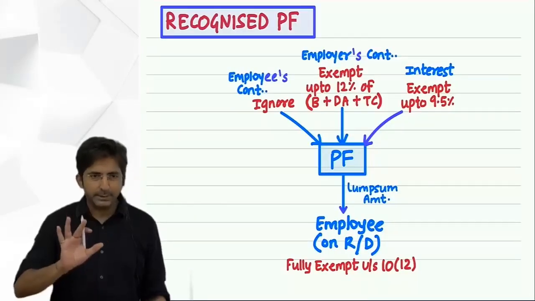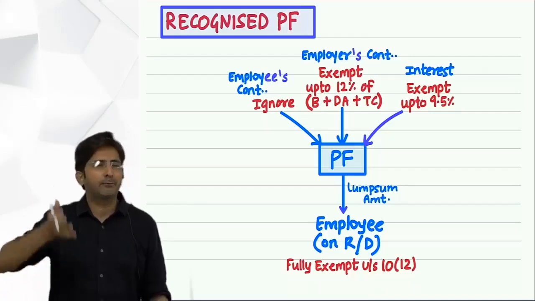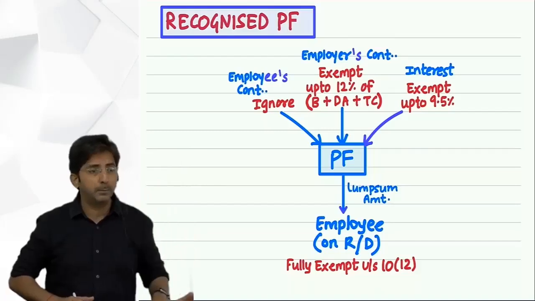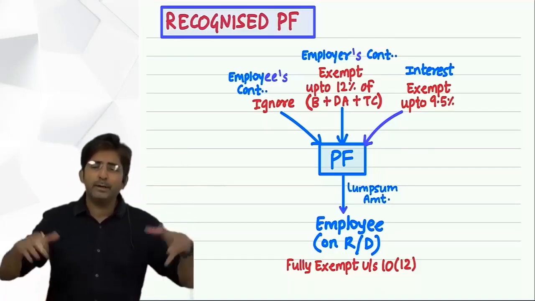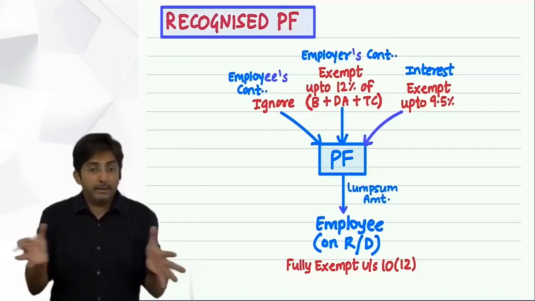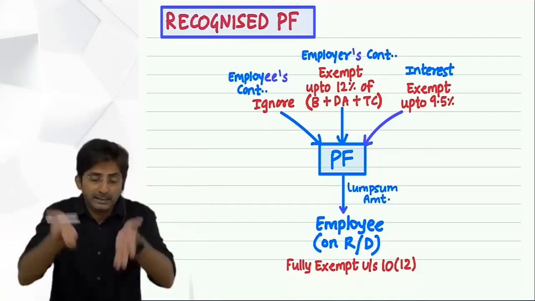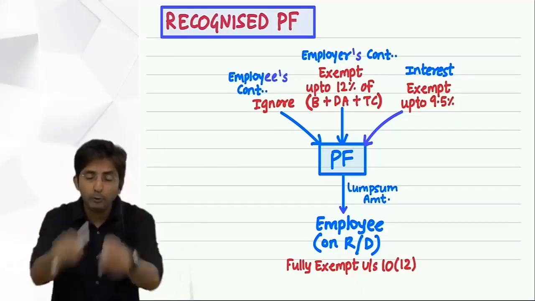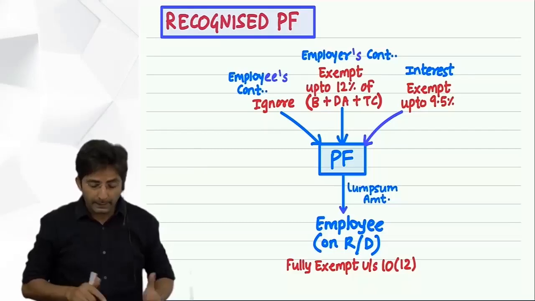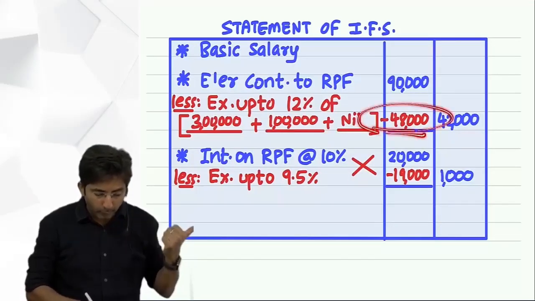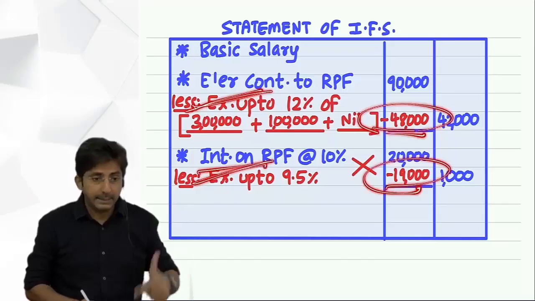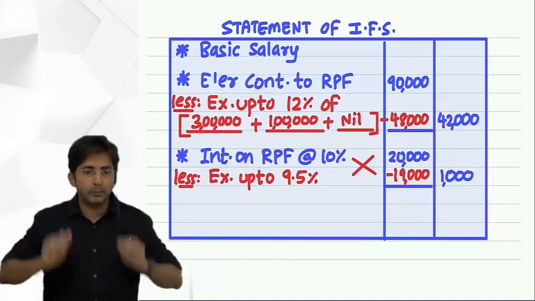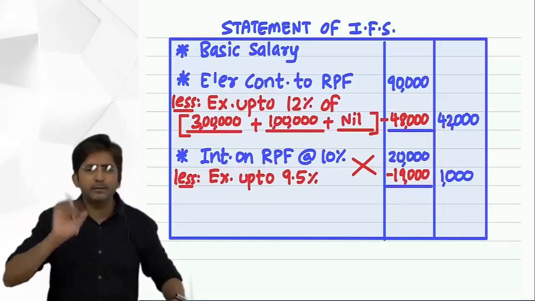In these sums, the type of sums which we are going to solve, which you have seen in the past paper, they have always given a question of an employee working for 20 years, 14 years, 15 years. They have never created a sum where he has worked for less than 5 years. Because if they want to create such a sum, they will have to give you the data of past years. What data? How much exemption you got for employer contribution, how much exemption you got for interest, and that too not just for 1 year but for whatever number of years you worked, because that you will have to reverse in our statement. So this is practically not tested in the form of a sum, but you should have the knowledge of this.